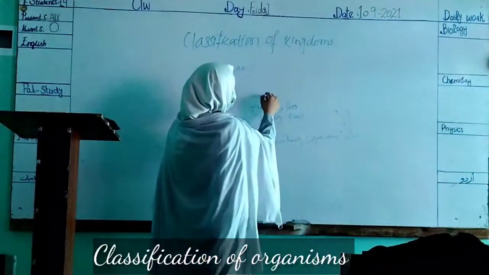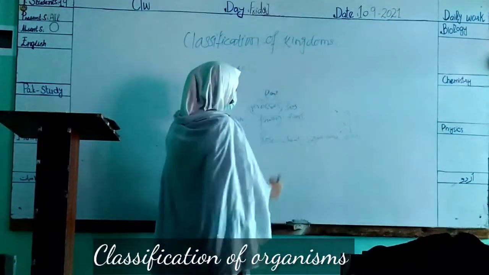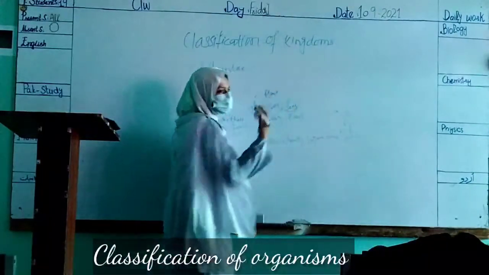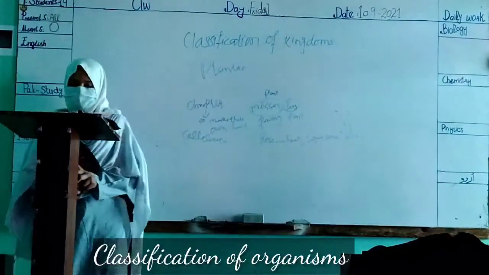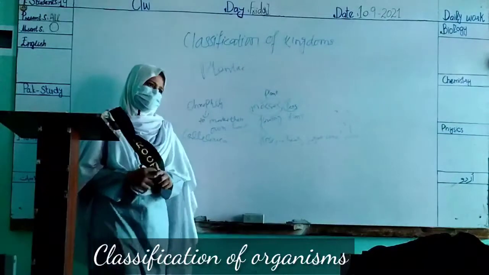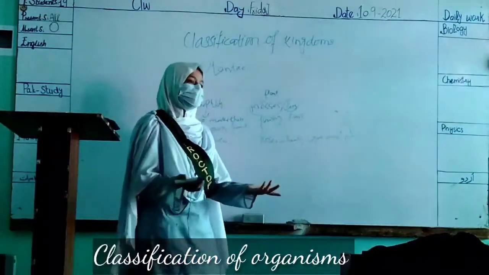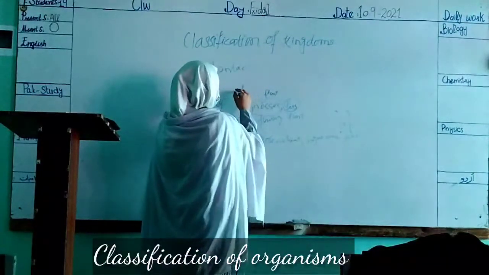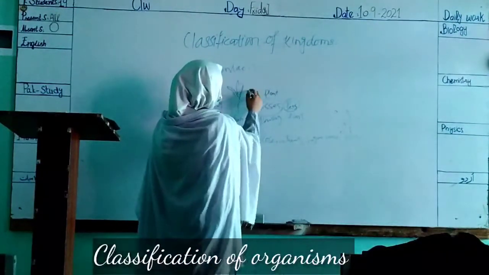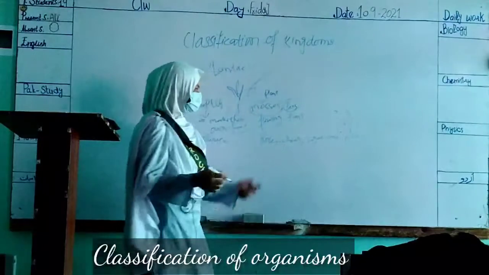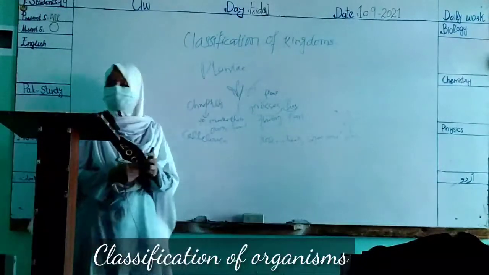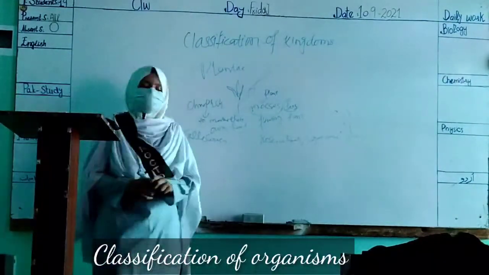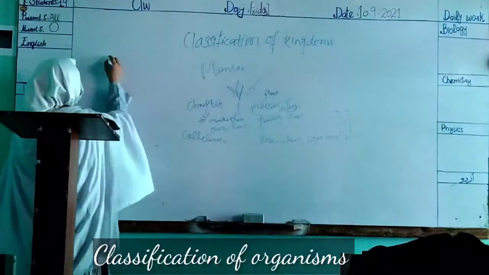Moss is a type of plant, and a fern is also a type of plant. Plants have more types. Their structure is just like only leaves.